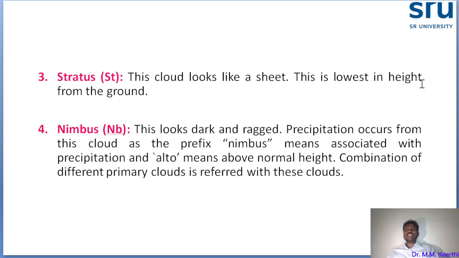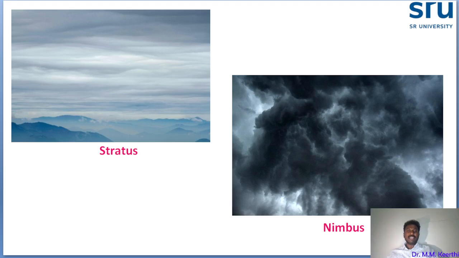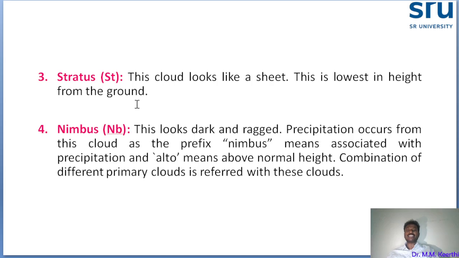This is the lowest in height from the ground level. Whenever you are observing the sky, it will look like a lower layer. This type of sheet will be present, and it is easily seen as low level. We feel that it is near to us. So that type of cloud, with a sheet-like structure, is called a stratus. This is the lowest in height, from the earth's surface.